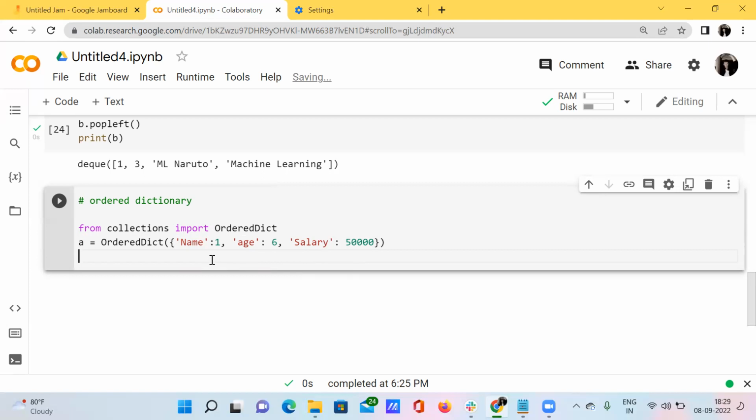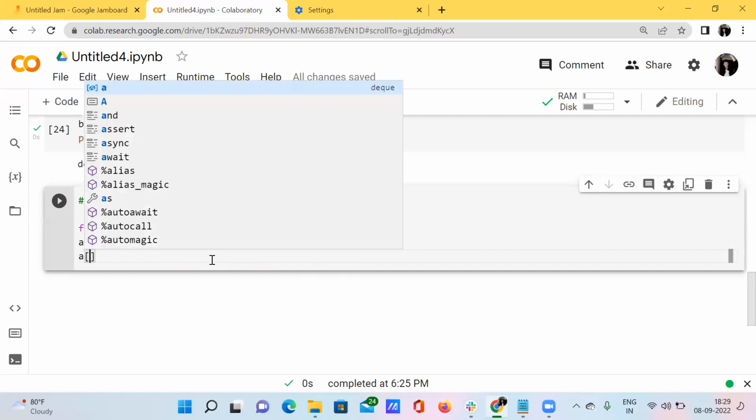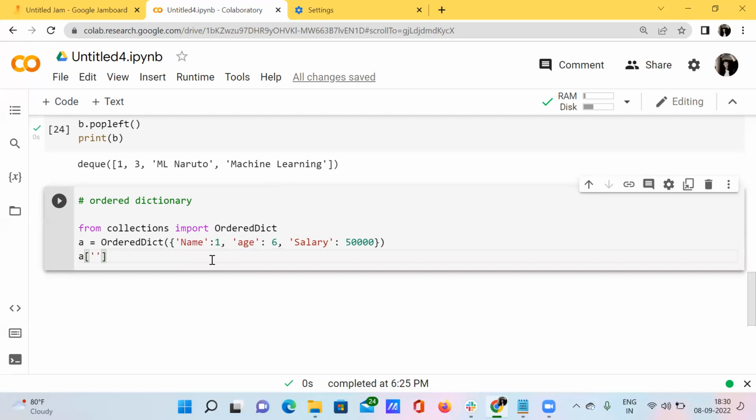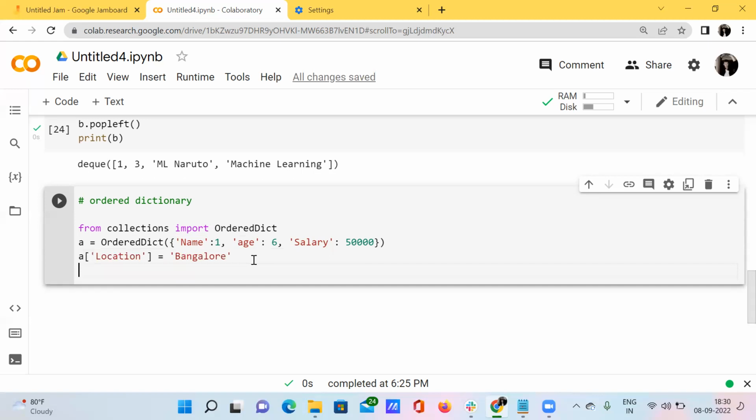What can I do? I can just add a of, giving the key name as location, and I want to assign the value for it, let's say Bangalore.